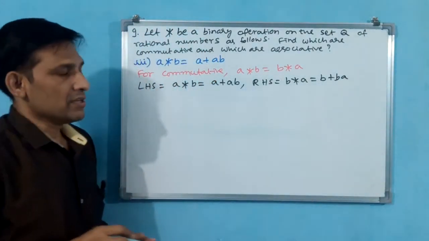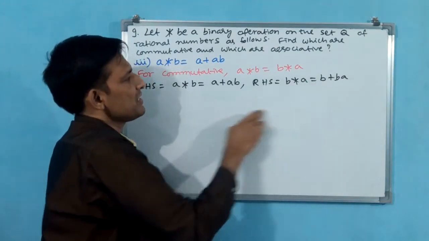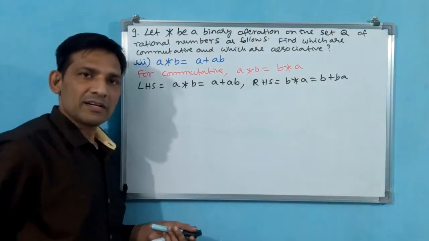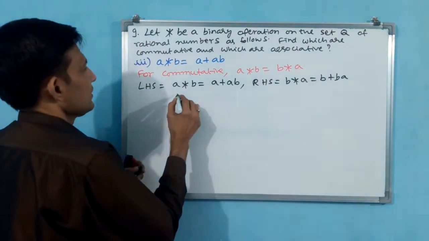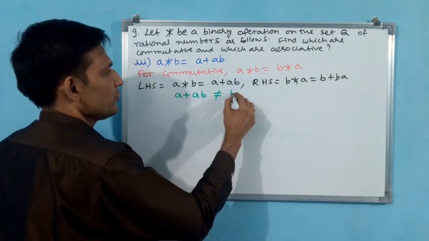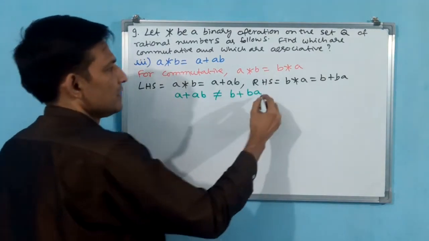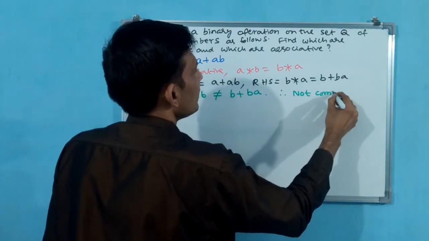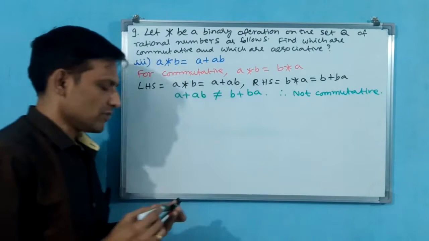See, for multiplication, AB or BA both are same. But here B is there, here A is there. You understand? Therefore, this is not commutative. Same thing we write: A plus AB is not equal to B plus BA. Not equal. Therefore, not commutative.